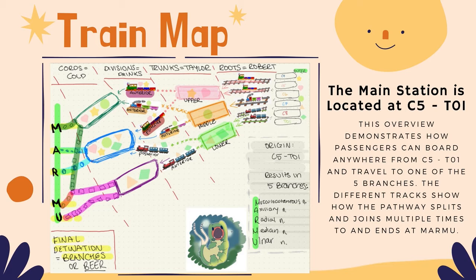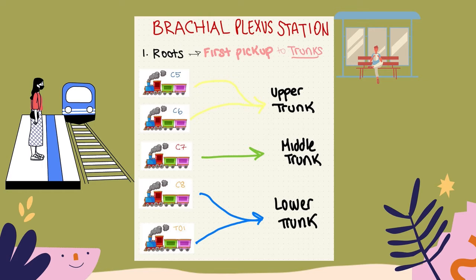The destination can be remembered as MARMU, and this stands for the musculocutaneous nerve, axillary nerve, radial nerve, median nerve, and ulnar nerve. Now I will break it down into each section to give a more clear picture of the pathway. Here we see the roots forming the trunks.